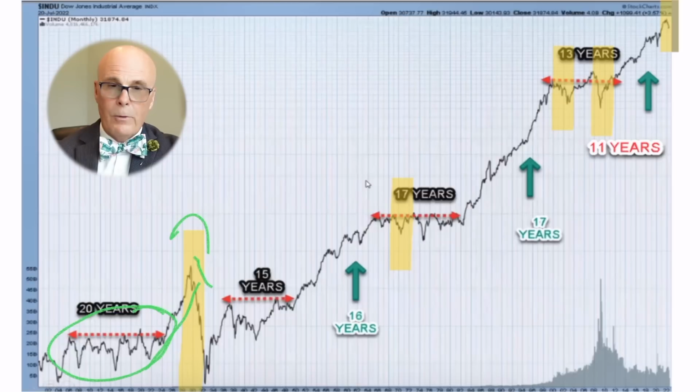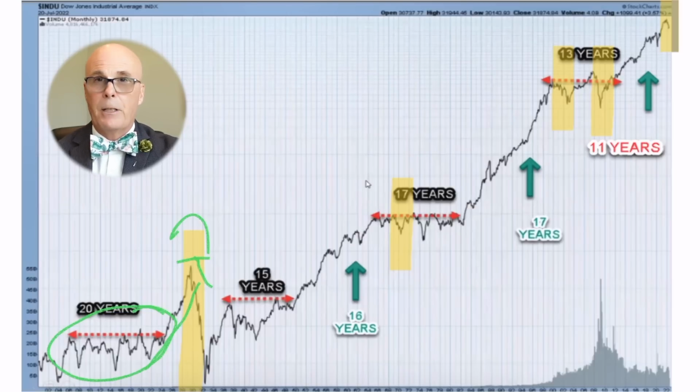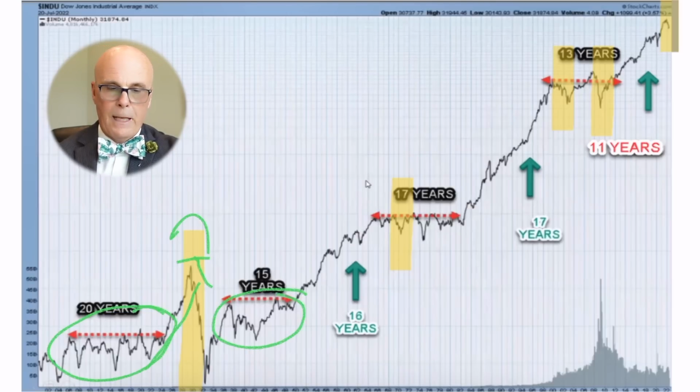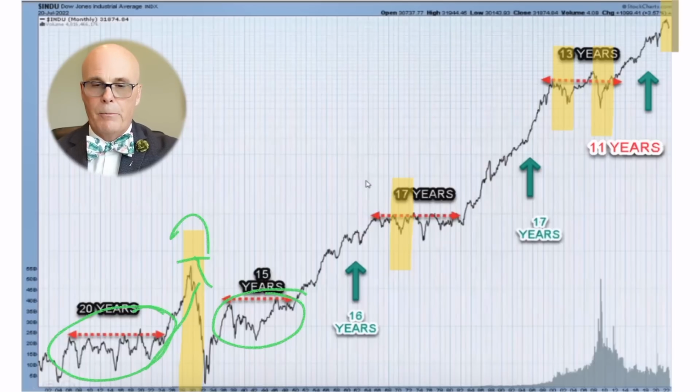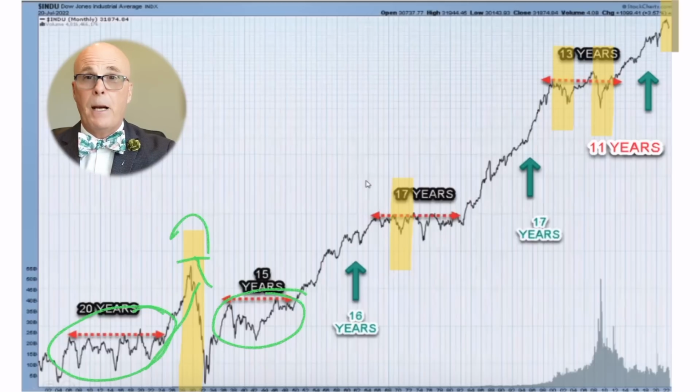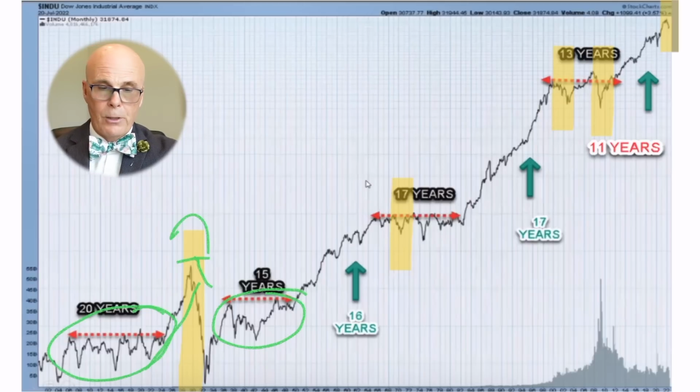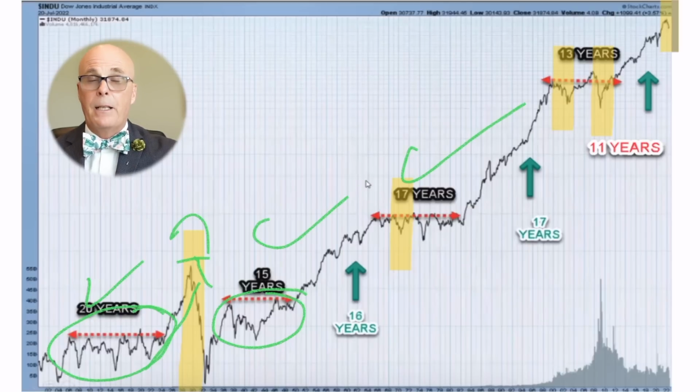Another interesting thing to see is that even though there was an eventual recovery, it didn't take out the old highs of 1929 for quite a while, but there was a pretty prolonged period of flat markets. I want to point this out because there are periods in time where markets move into very sideways periods, and it's one of my arguments against buy and hold, by the way, is that you can go through 20 years, 15 years, 17 years where the market makes zero returns beyond dividends.